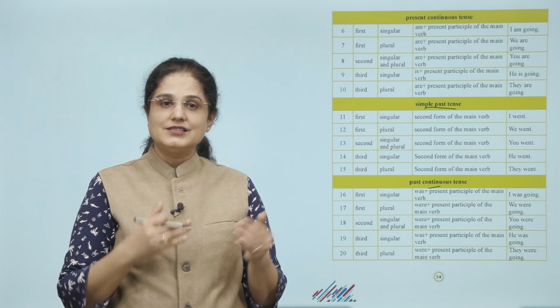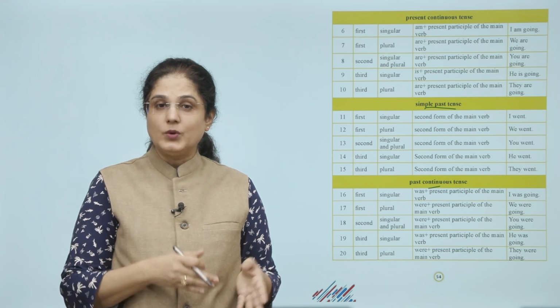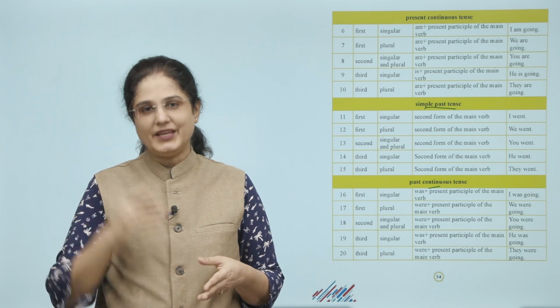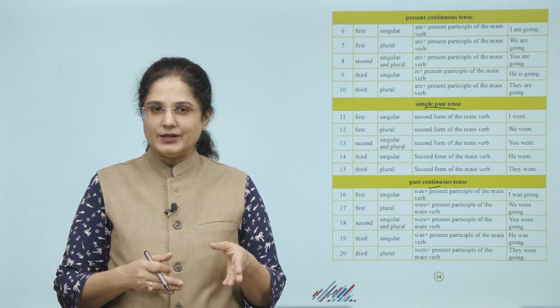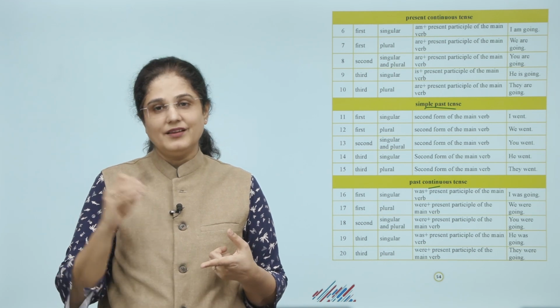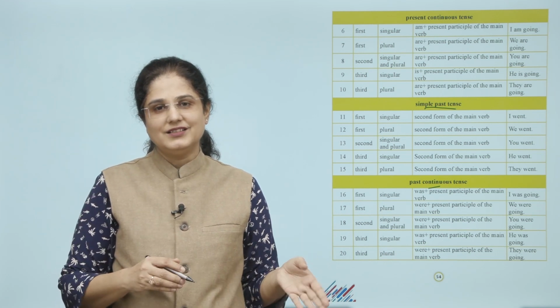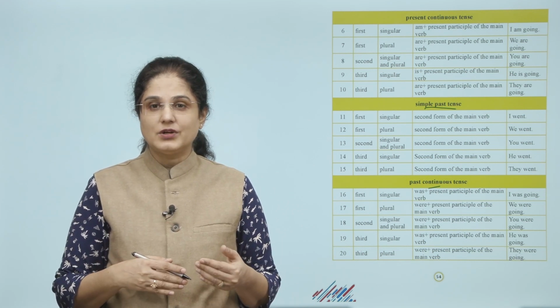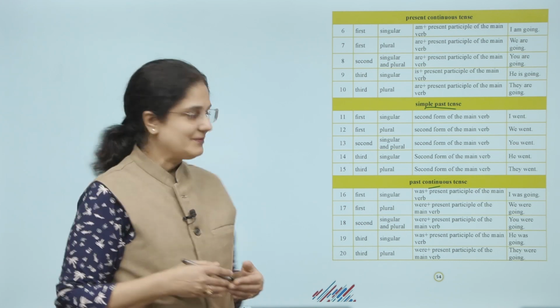Then second singular and plural, were plus present participle of the main verb. You were going. Third singular, was plus present participle of the main verb, he was going. Third plural, were plus present participle of the main verb, they were going.